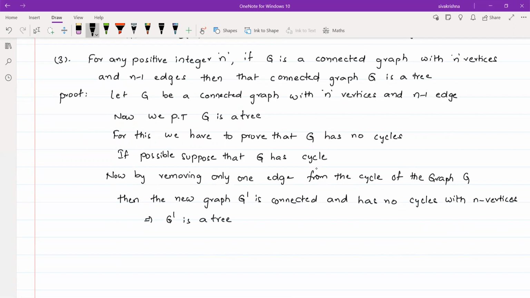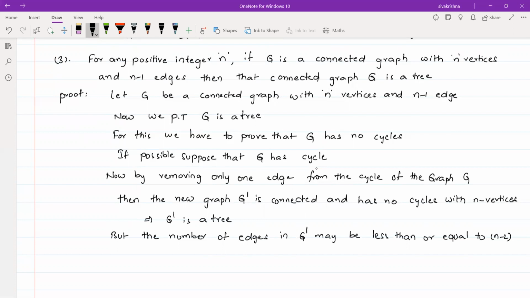But the number of edges in G dash may be less than or equal to n minus 2. Why do I write this statement?